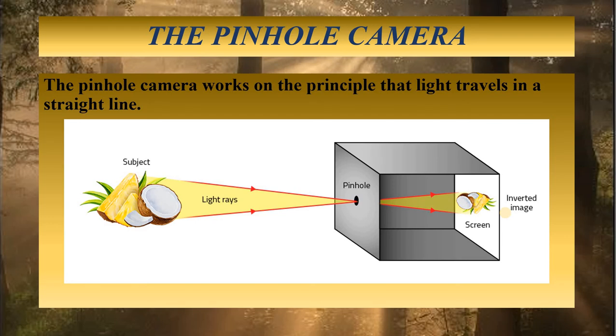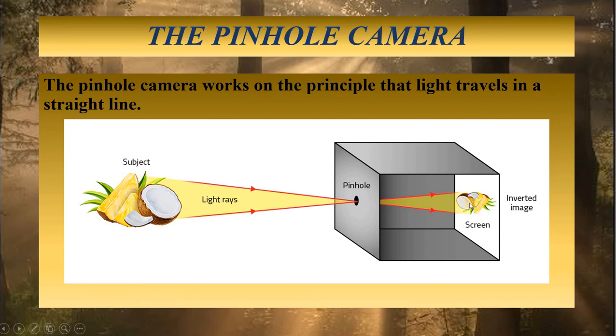This is because some of the light coming from these objects passes through the pinhole to form an image on the screen. As light travels in a straight line, here you see this is the path it is traveling. Suppose I consider this point as A and this point as B. From A it is forming the image over here, A dash. If this is B, then it is forming B dash. So what will it form? It will form an inverted image, obviously.